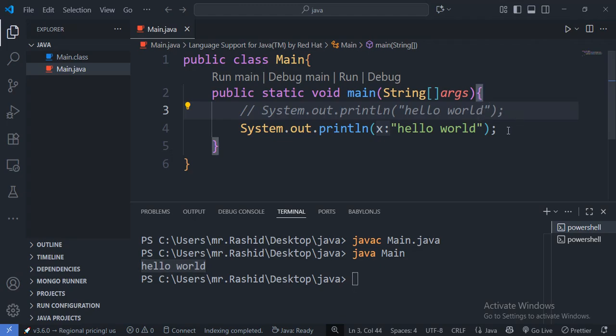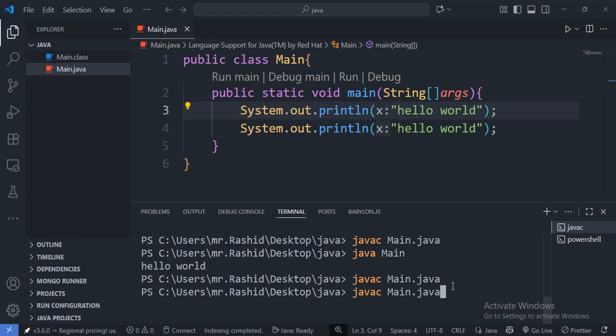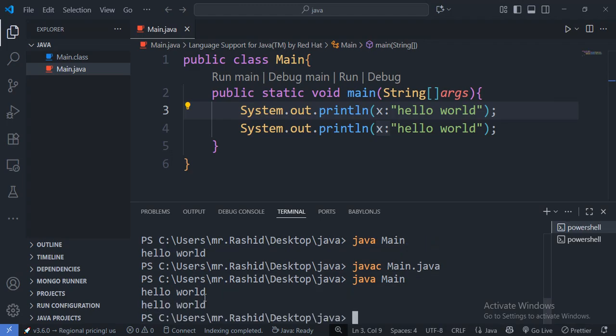Only one. But if I remove these forward slashes and compile again, and then I run, as you can see, we get two outputs, for this one and then for this one.